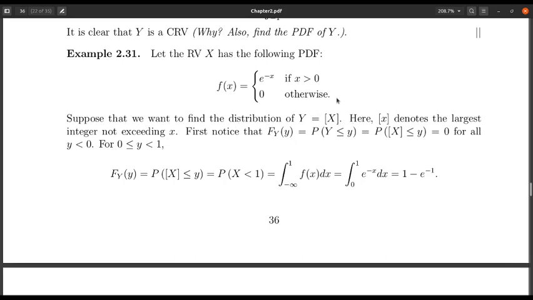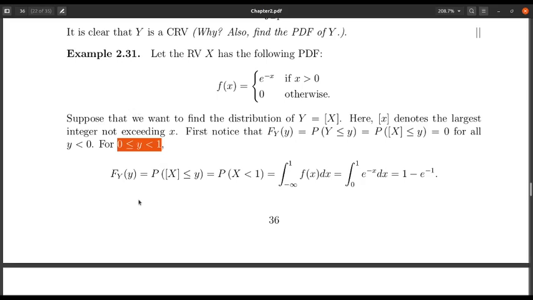Again we approach in the same manner. The cumulative distribution function of y is probability y less than or equal to small y, which is basically floor of x less than or equal to y. Clearly it will be 0 if y is negative, because x cannot take a negative value, so y also cannot. Now, when y lies between 0 to 1, why this breakup? Based on our intuition, y can take values 0, 1, 2, 3, 4 and so on, so we break the range of small y into 0 to 1, then 1 to 2, then 2 to 3, and so on.